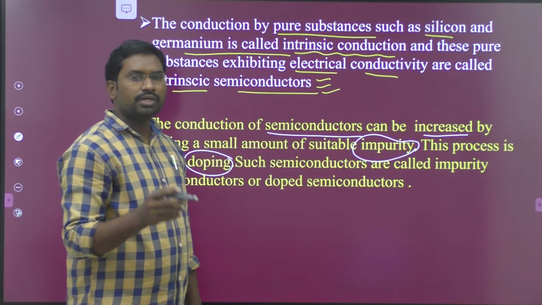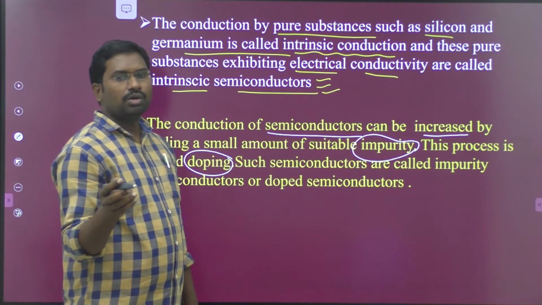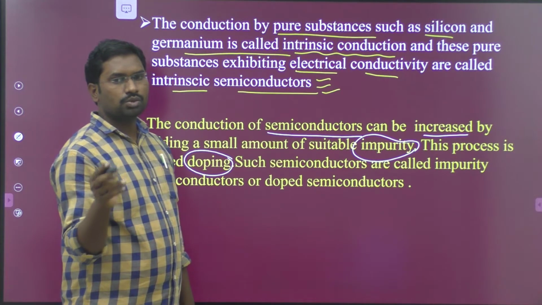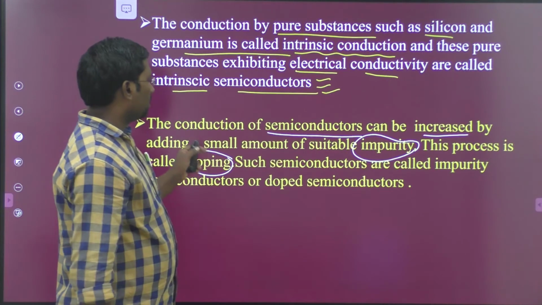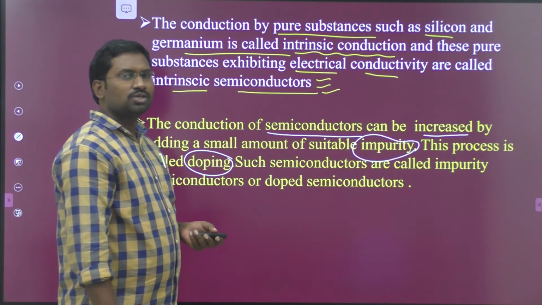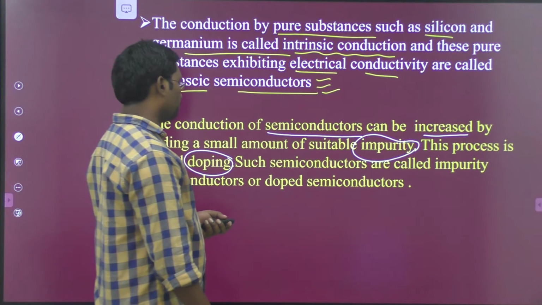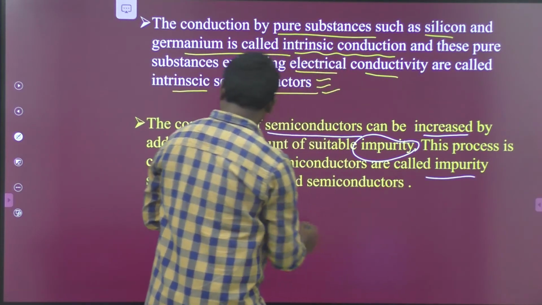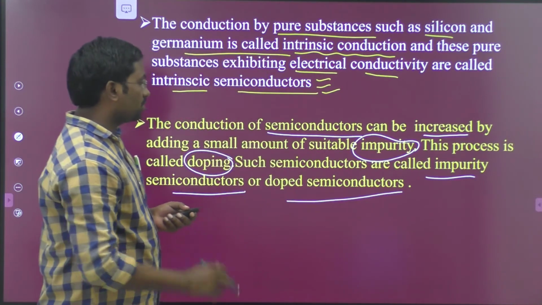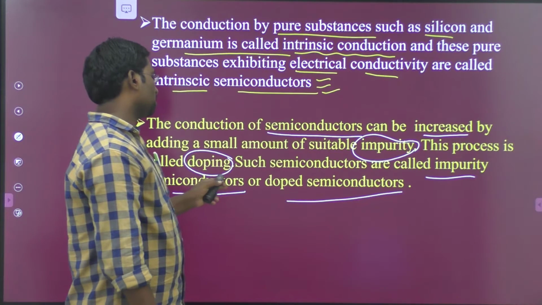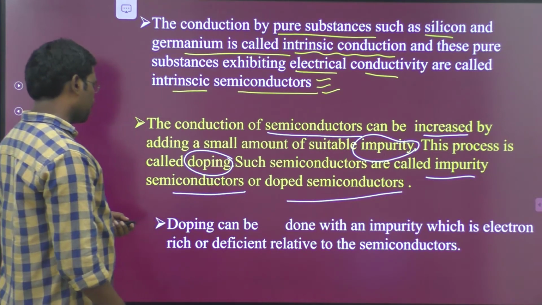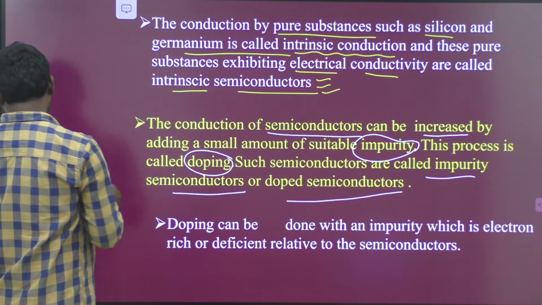I already mentioned that to increase the conductivity of semiconductors, we follow two methods. The first is increasing the temperature, and the second is doping. Doping means increasing the conductivity of semiconductors by adding a suitable impurity. Such semiconductors are called impurity semiconductors or doped semiconductors. Therefore, with increasing temperature and the doping process, the semiconductor's conductivity increases.